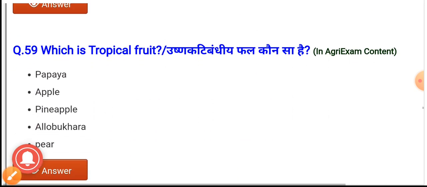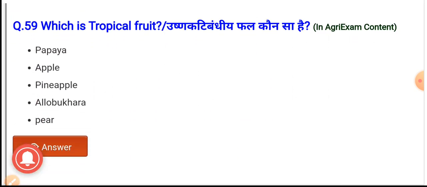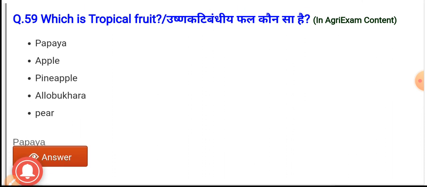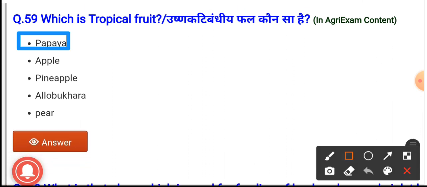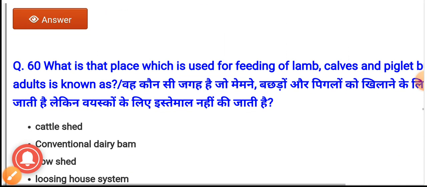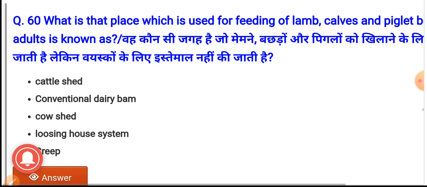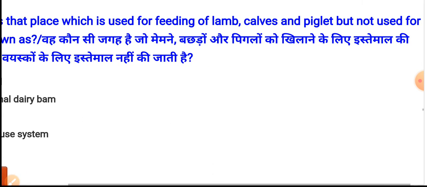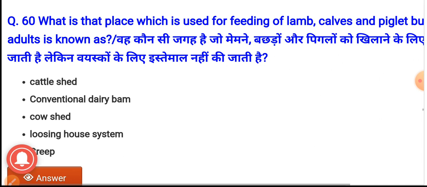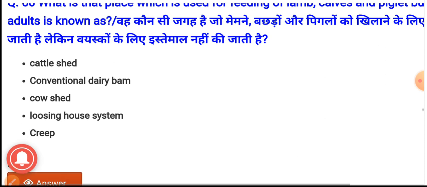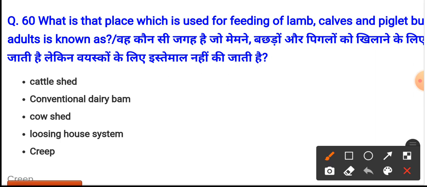Next question number 59. Which is a tropical fruit? The options are papaya, apple, pineapple, aloe bukhara, and pear. And the tropical fruit among these is papaya. Question number 60. What is the place which is used for feeding of lambs, calves, and piglets, but is not used for adults? The options are cattle shed, conventional dairy barn, cow shed, loose housing system, and creep. The correct option is the last, that is creep.